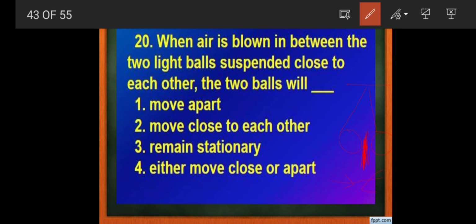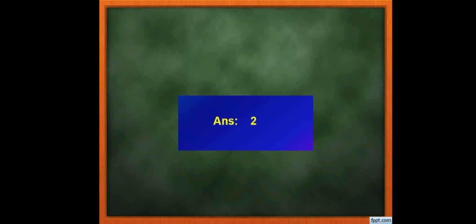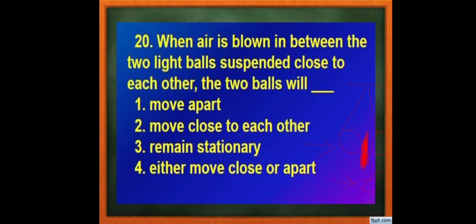A vacuum is nothing but very low pressure, much less than atmospheric pressure. Around the balls the pressure will be atmospheric pressure, but where you blow the air the pressure will be less. It creates a vacuum here. That's why the balls will move close to each other. So answer number 2, move close to each other.